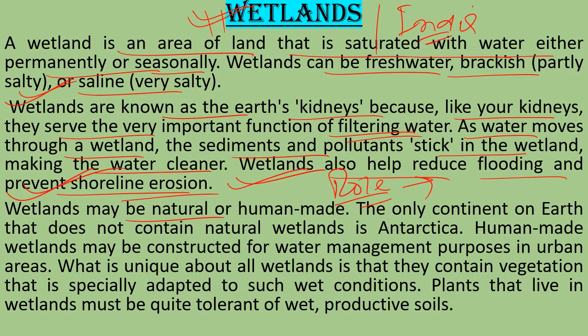Wetlands may be natural or human made. The only continent on earth that does not contain natural wetland is Antarctica. Human made wetlands may be constructed for water management purposes in urban areas. What's unique about all wetlands is that they contain vegetation that is specially adapted to such wet conditions. Plants that live in wetlands must be quite tolerant of wet, productive soil.